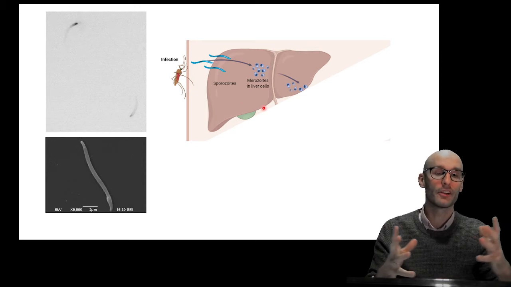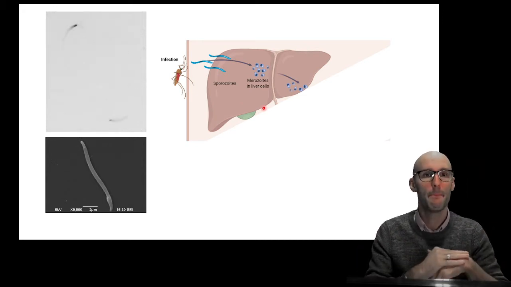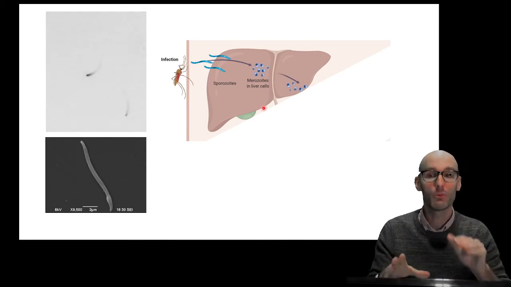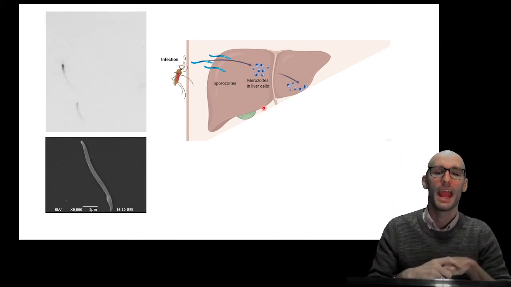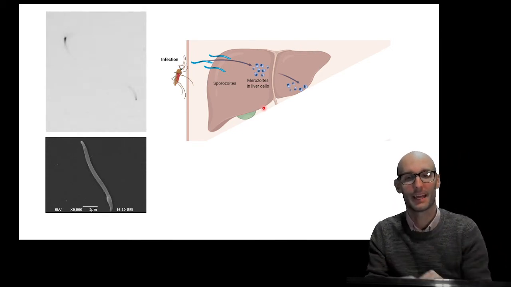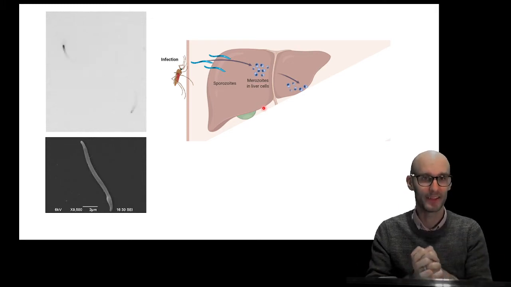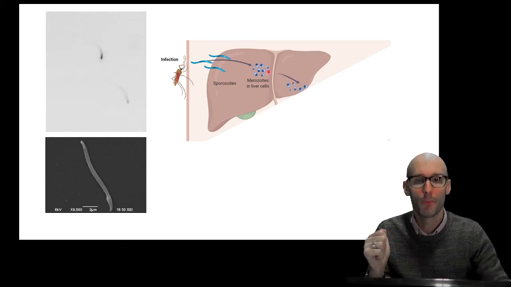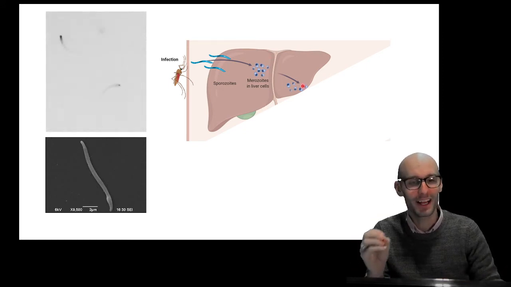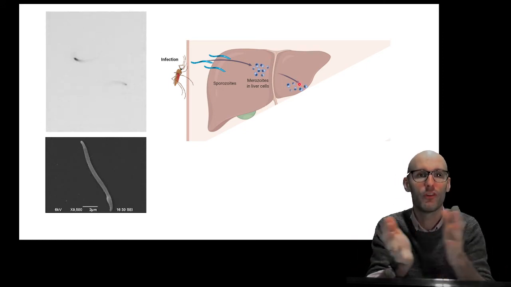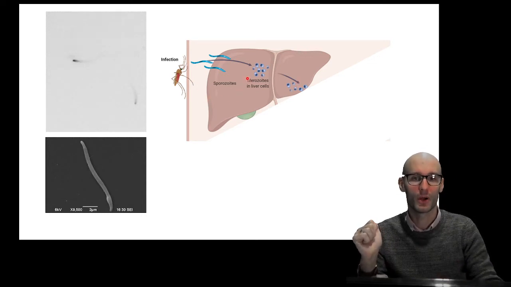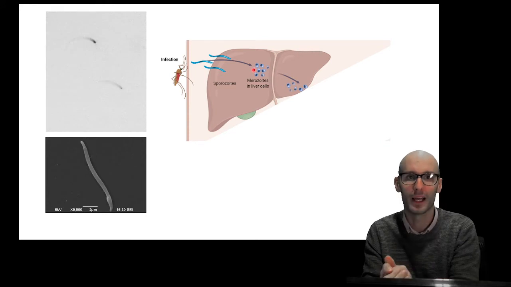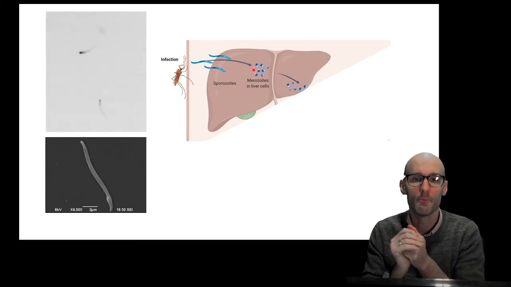Now, in the liver are liver cells called hepatocytes. So hepatocytes are liver cells, and they will climb into the liver cell, and then inside the liver cell, they will begin to divide. And this is mitosis, it's asexual division. They will divide to form a different structure, a different morphology than the sporozoites. They form these much more circular, tightly packed, smaller versions of malaria called merozoites.